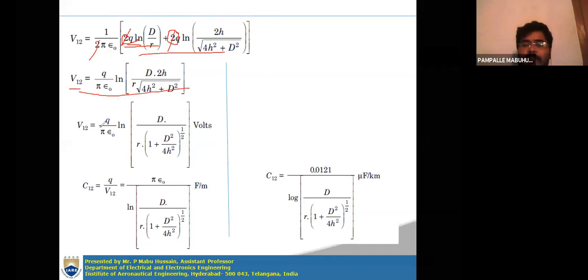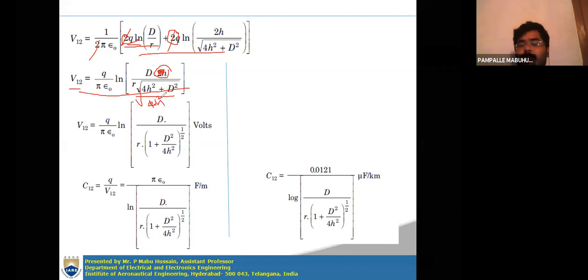Okay. So then V12 is equal to q by pi epsilon naught ln D. So this 2h we are taking to the denominator here. I'm writing this below. And if you take it under the root, this will become 4h square.